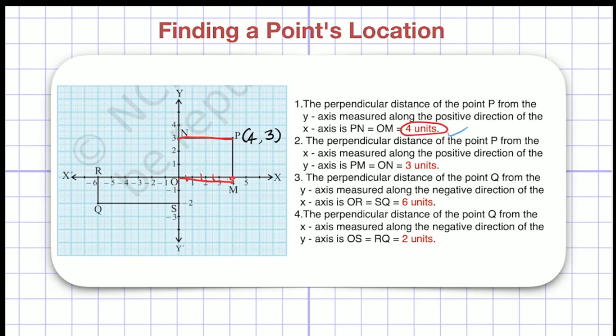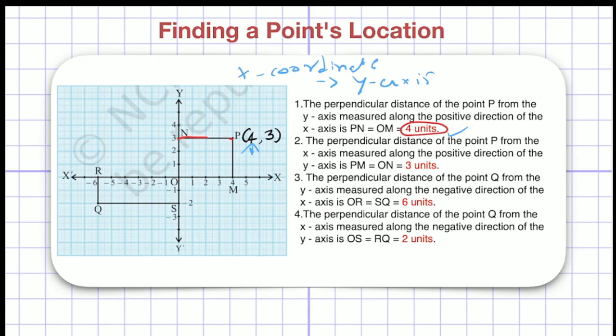Now if you compare this 4 with your coordinates, you can see my x coordinate is 4 units, right? That means I can say that the x coordinate is the distance of a point from the y-axis. Don't confuse x and y. X coordinate means distance from the y-axis, right? You can see here, this is my x coordinate, that is 4. Now 4 is the distance of point P from the y-axis. So the x coordinate is the distance of a point from the y-axis. Now in the same way, what will be the distance of point P from the x-axis?